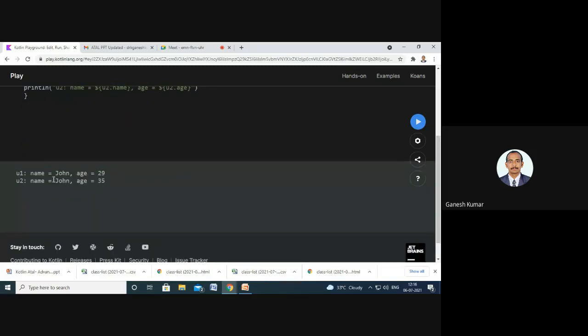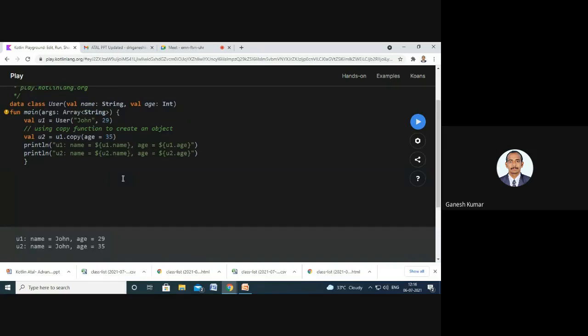So name as John is common for both the objects, and I have specified only the second parameter to be modified, that is 35. So this copy method gets the value of name from the object u1 created for the class user already. And if we don't specify any of the values, it will derive both the values from the previously created object. So this will be the working principle of the copy method.